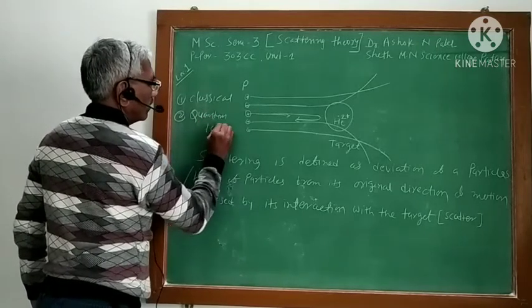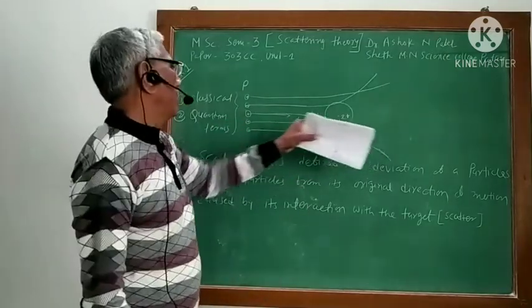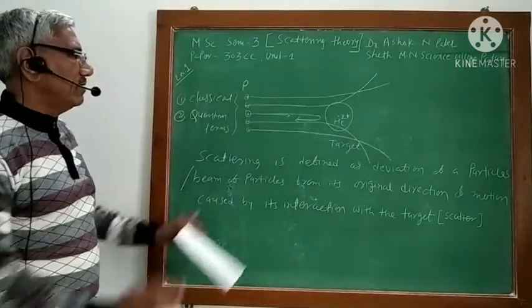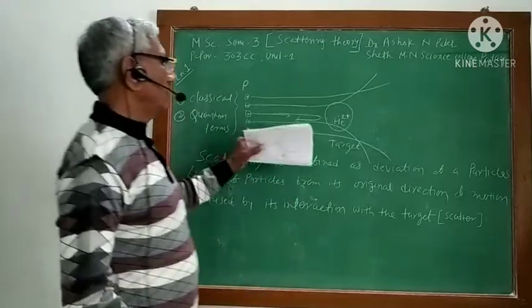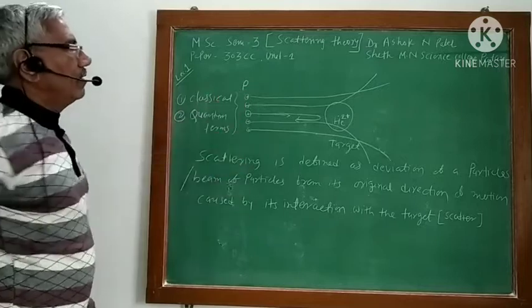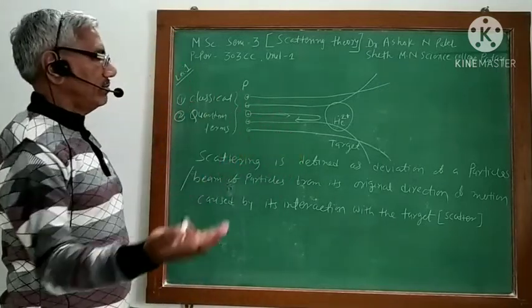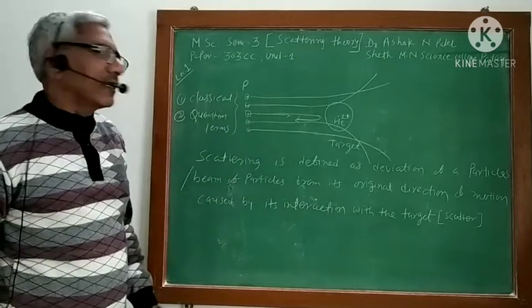This is just the classical idea of how the incident particle is scattered from its original direction, and that is called scattering.